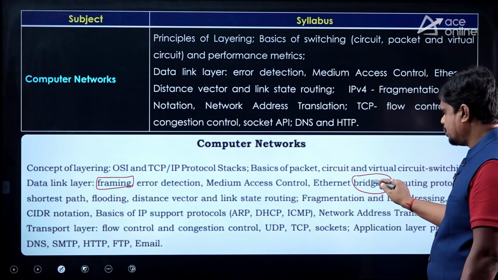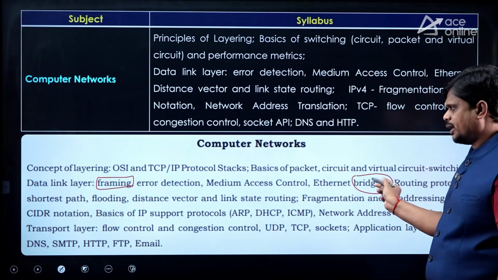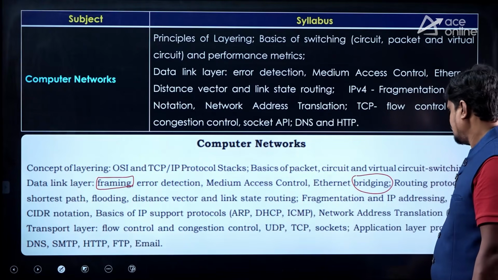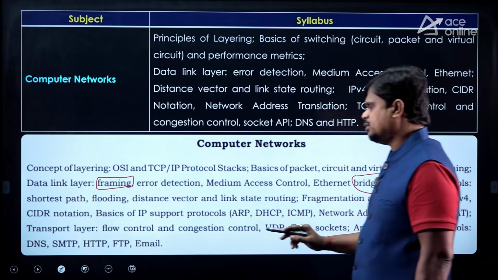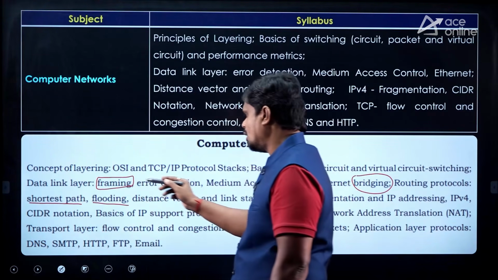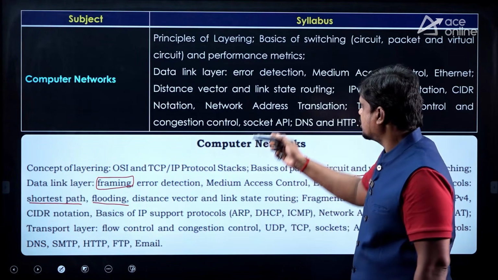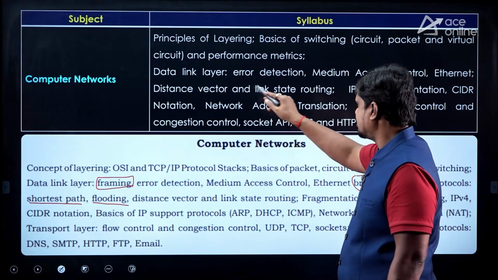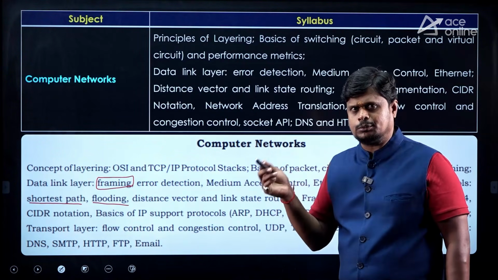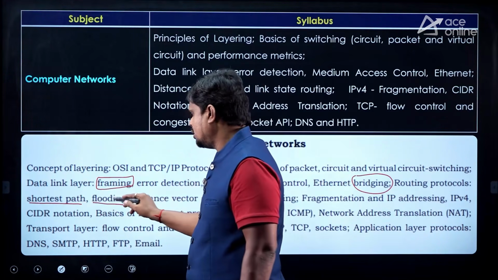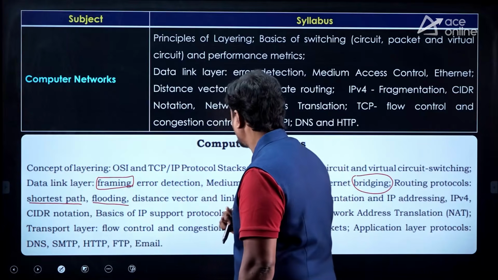There is no Ethernet bridging concept, so that's why this has also been removed. Then routing protocols. Previously, we had shortest path routing and flood routing, which are called static routing algorithms. But this time, there are no static routing algorithms. Straight away, only distance vector and link state are mentioned, which means dynamic routing algorithms. So these are not part of the GATE 2027 syllabus.